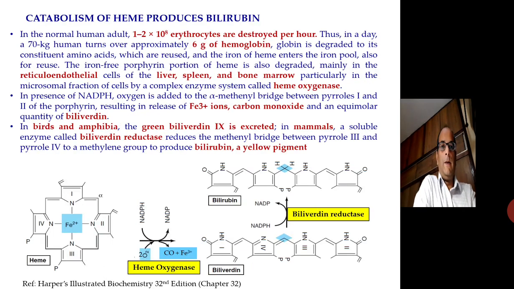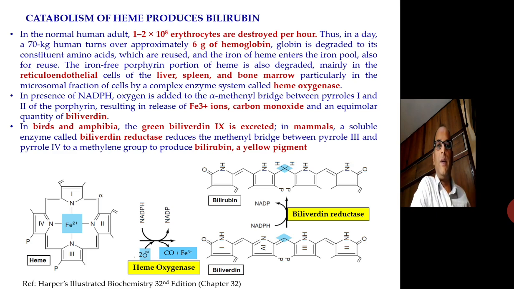So now we are going to focus on the disorder which is called jaundice. But before we go on to the physical ailment called jaundice, we should first know about the catabolism of heme that produces bilirubin, the entire process of the catabolism of heme that produces bilirubin. In normal human adults, 1 to 2 into 10 to the power 8 erythrocytes are destroyed per hour. Thus, in a day, a 70 kg human adult turns over approximately 6 grams of hemoglobin.